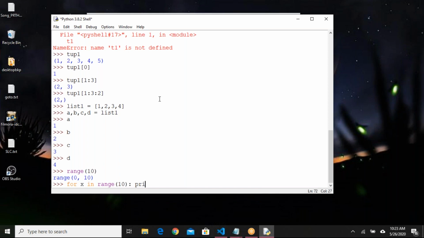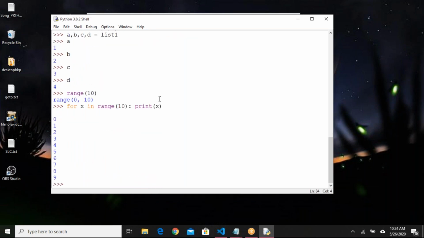Okay, print x. If I say enter, see here, 0 to 9 elements it printed. So when the for loop is getting executed, first range of 10 will be evaluated. Range of 10 means 0 to 9 elements will be available. In the for loop, x value will change from 0 to 9. Initially x value will become 0, and the set of statements available in the for loop will be executed.